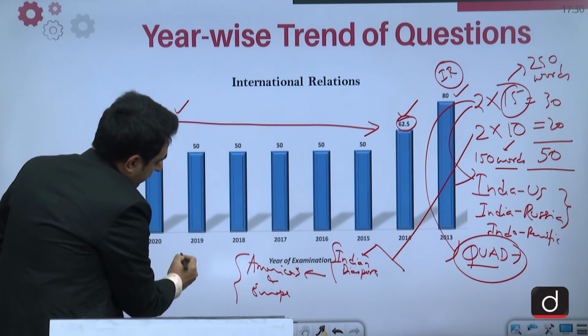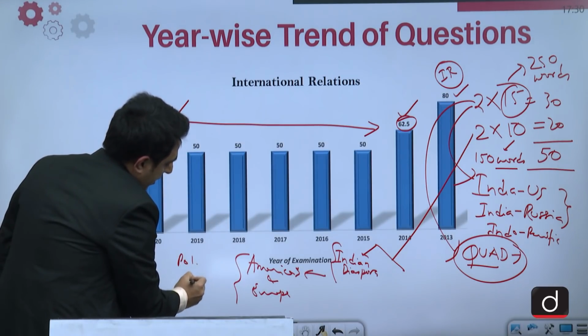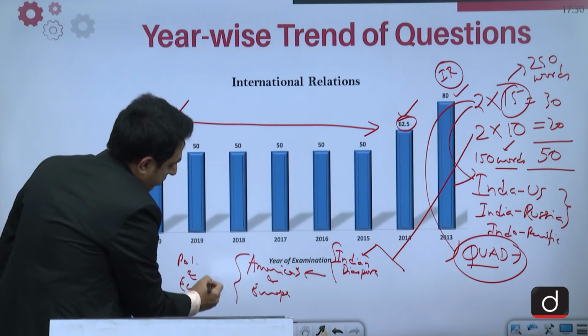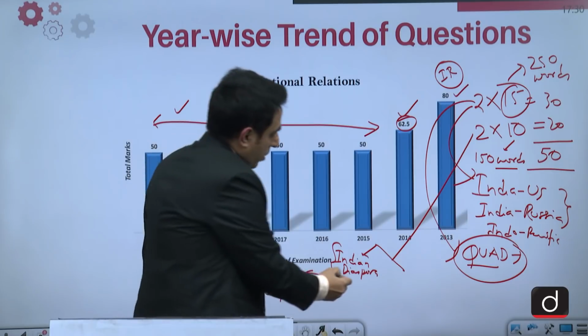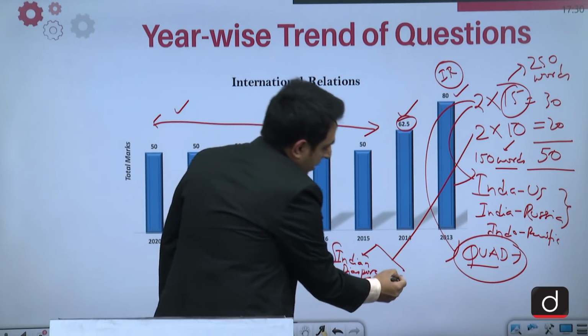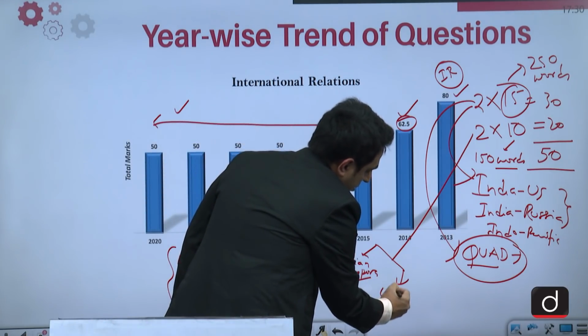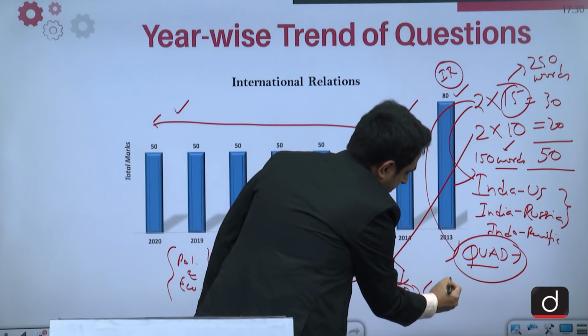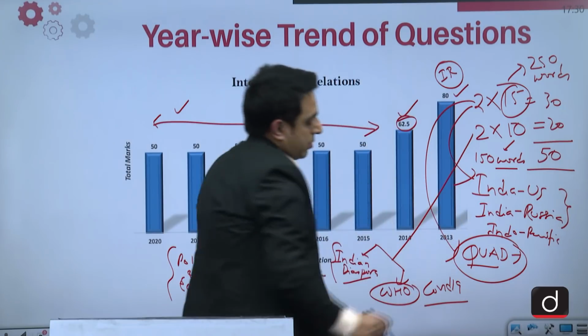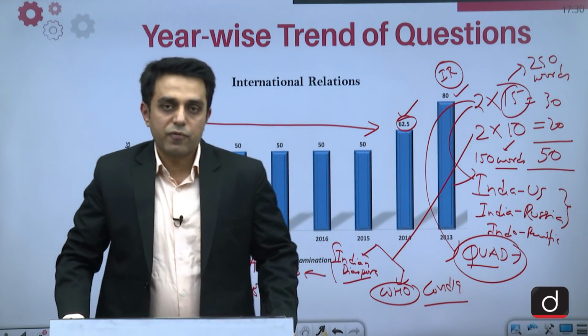and how they are playing a very important role in the political as well as economic sphere of the countries of which they are a part. So one question on Indian diaspora, and the other question was on the handling of COVID-19 by WHO. So this was the breakup of questions.